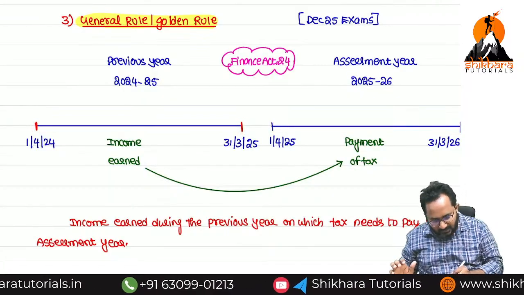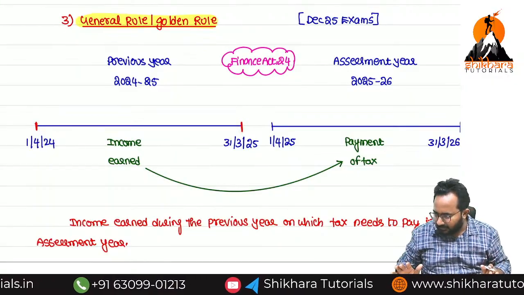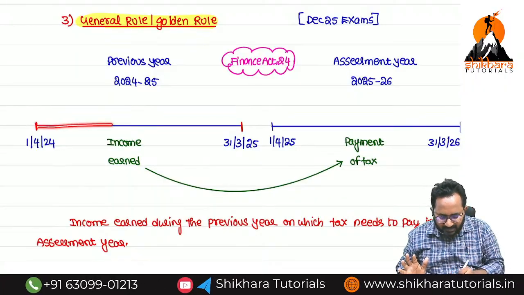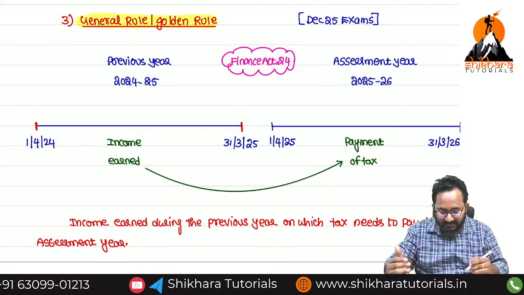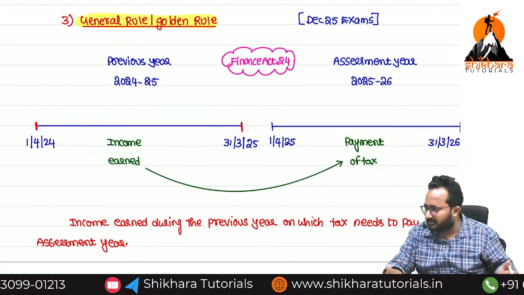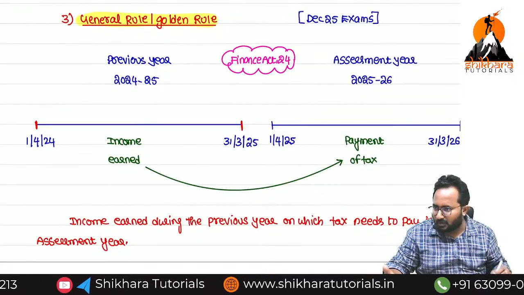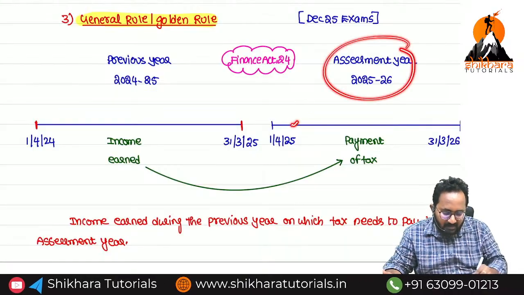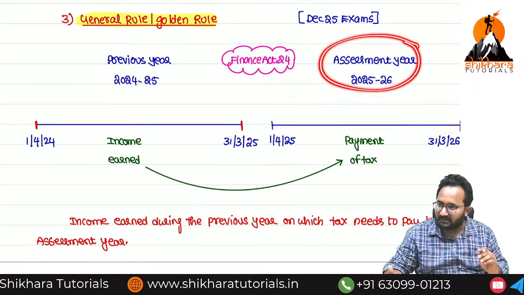Sir, payment of tax in the same year is extremely difficult. What is the reason? How can we pay the tax on the last day of the previous year, within a short time? Books of accounts will be finalized only within the next one or two months. So that's why we always pay the tax in the immediately next financial year. That is what is called the assessment year.